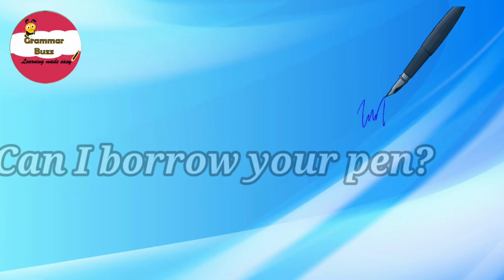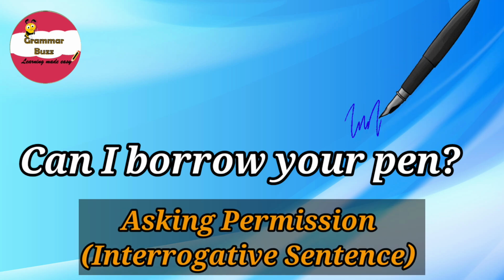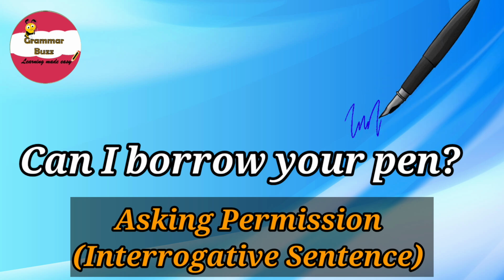And your sentence is, can I borrow your pen? So, what do you think? What about this one? What kind of a sentence is this? Well, you are absolutely right. This sentence seeks permission, so it has to be an interrogative sentence.